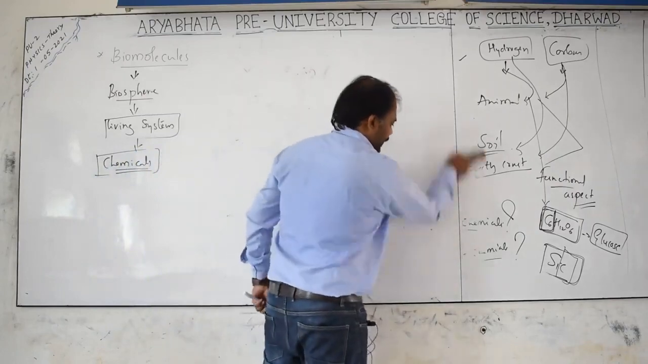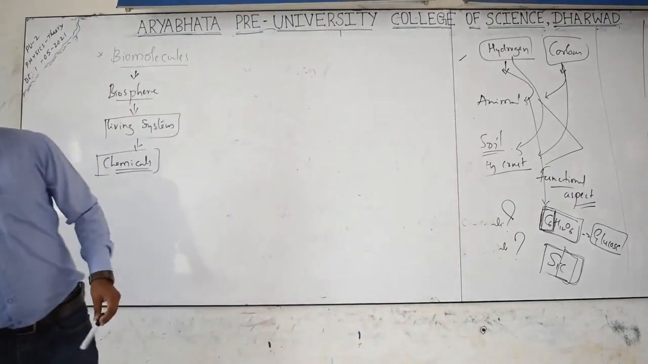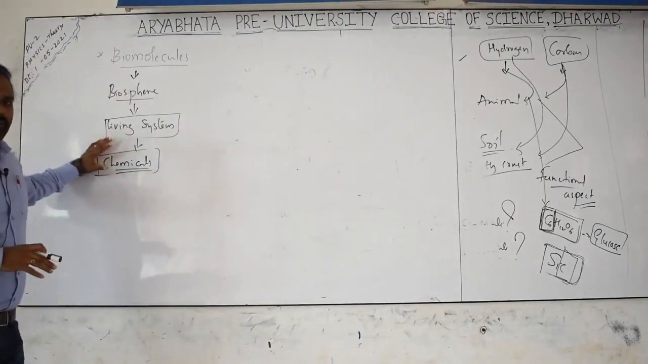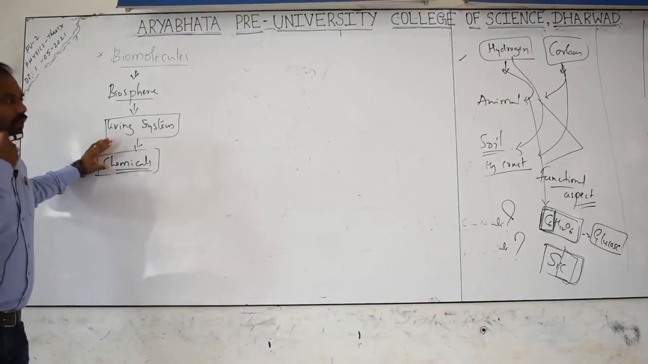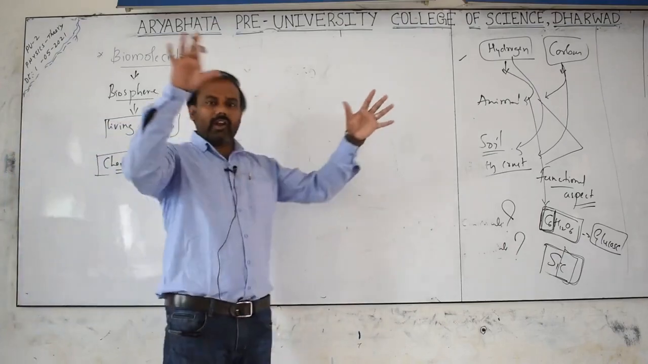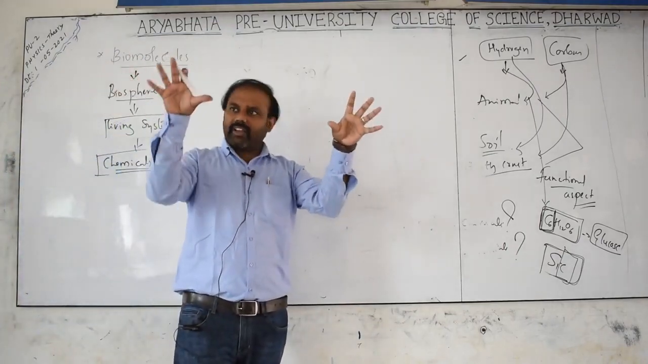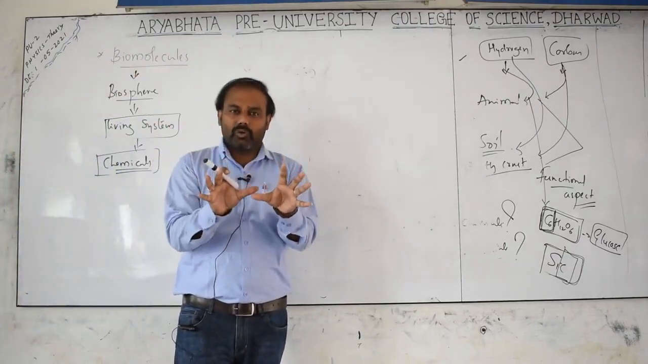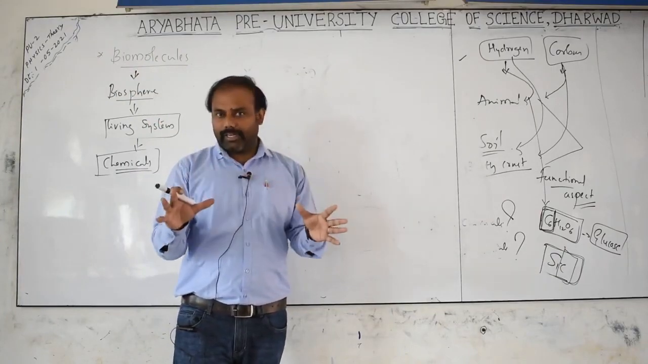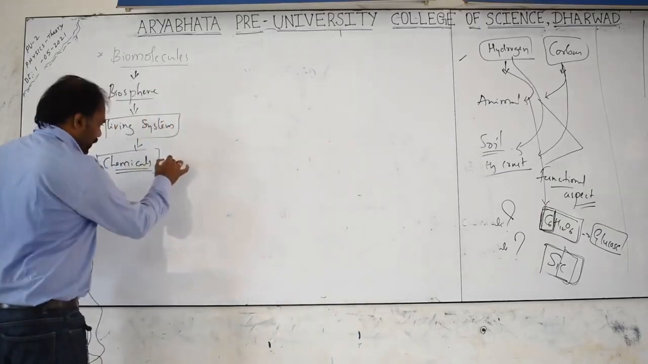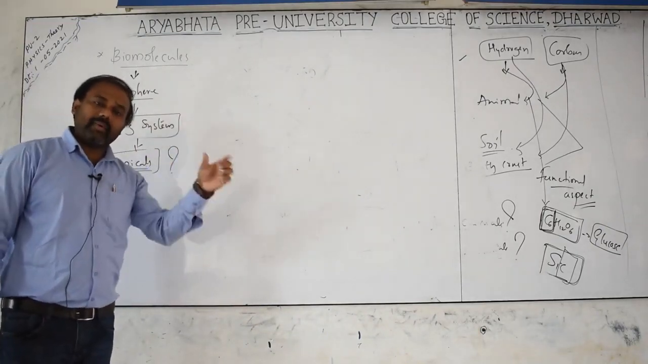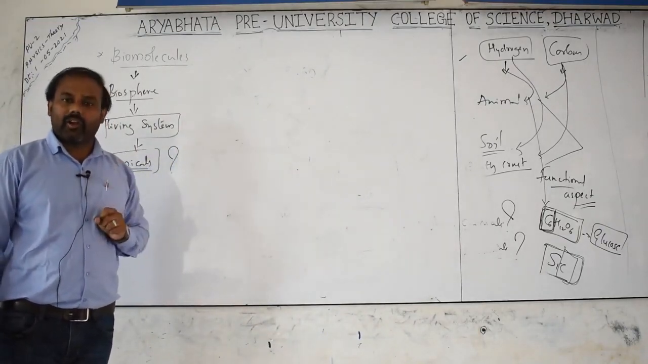Yes. Next thing is, by understanding all these things, finally we came to a conclusion that, no doubt, living things and non-living things mostly contain the same molecules or same elements, but their functional aspect will be different. So now the question is, what are the different chemicals present in the living system and non-living system?